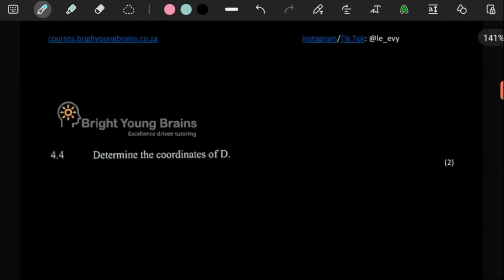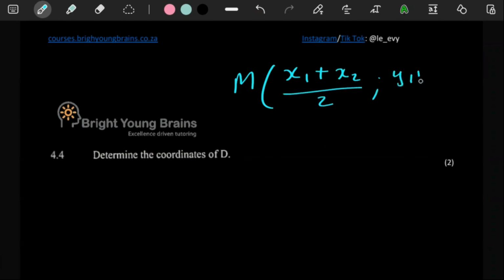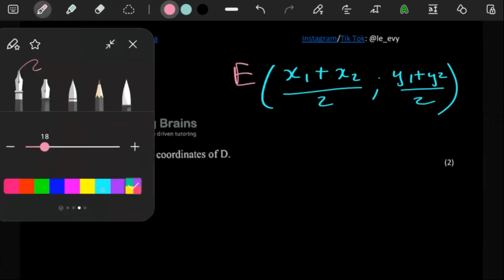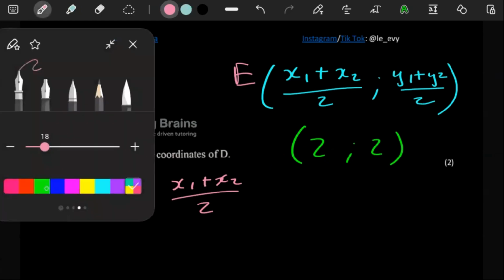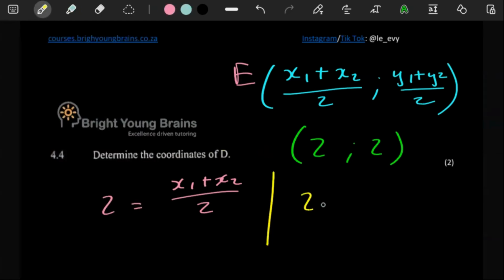Remember, your midpoint formula tells you that the midpoint will always be x1 plus x2 over 2, y1 plus y2 over 2. So one thing you can actually do is, here our midpoint was given as E, so that's fine. And remember, we have the midpoint, so you already have what the x value of the midpoint is and the y value as well. So automatically, remember, the 2 is equal to x1 plus x2 over 2. This other 2 is also equal to y1 plus y2 over 2.